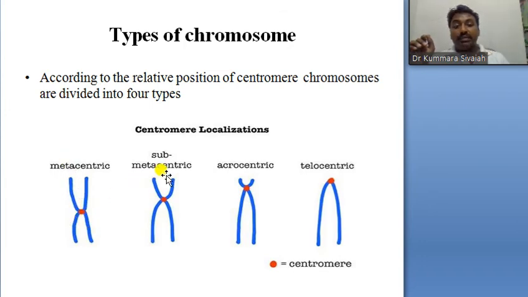Submetacentric is not the exact center, a little off. Acrocentric means the centromere is toward one side. Telocentric means it is at the very end, telo meaning end. So depending upon the position of the centromere, chromosomes are classified into four types.